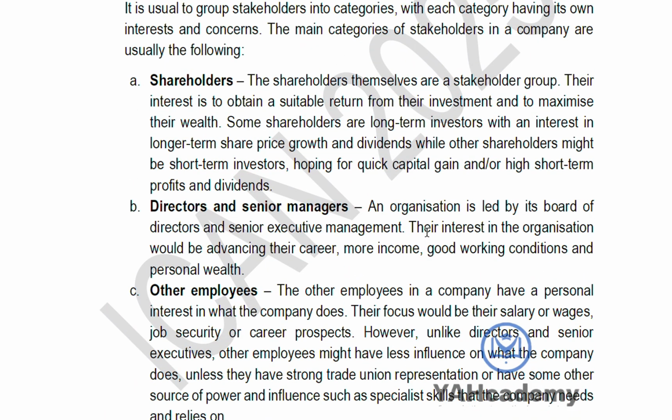So who are the shareholders? What are they looking for? Shareholders are the people that have invested their money in the business of the company. And what are they looking for? They are not looking for what other stakeholders are looking for. They are looking for profits, they are looking for dividends, they are looking for growth in their investment.